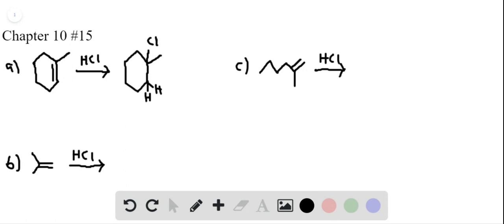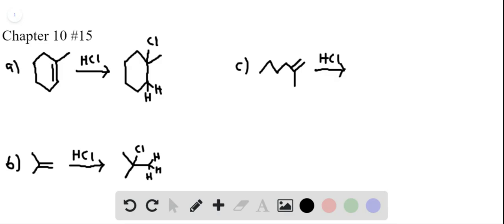Okay, so then looking at B, we have a carbon with no hydrogens and a carbon with two hydrogens. In keeping with Markovnikov's rule, the chlorine will go to the carbon that has no hydrogens, and the hydrogen will go to the carbon that had two hydrogens and now has three. We can draw them all in, although of course it isn't necessary. So there's the product for B.